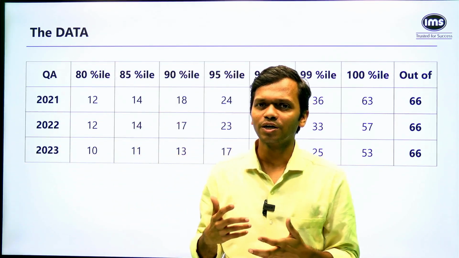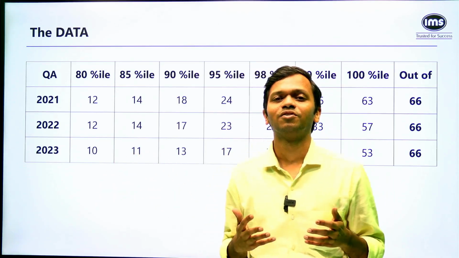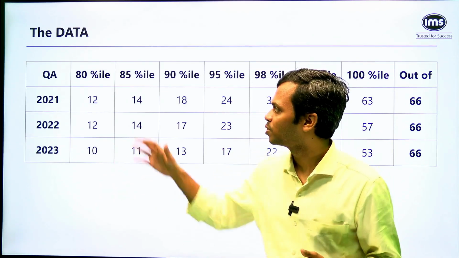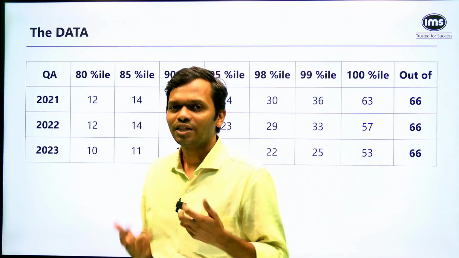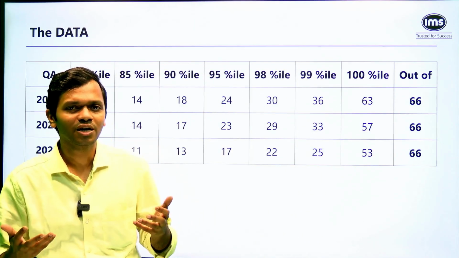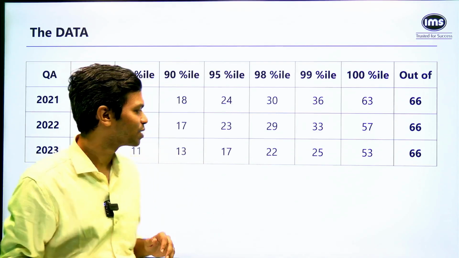So if you say that CAT 23 was extremely difficult, you have to understand: extremely difficult compared to what, right? People who are used to the earlier difficulty of 2020, 21, 22 found it difficult. But it can't be classified as the most difficult quant that has ever appeared on the CAT. So keep that in mind.